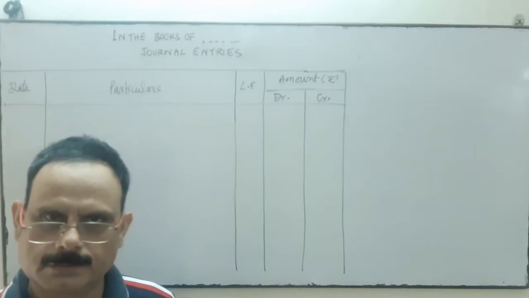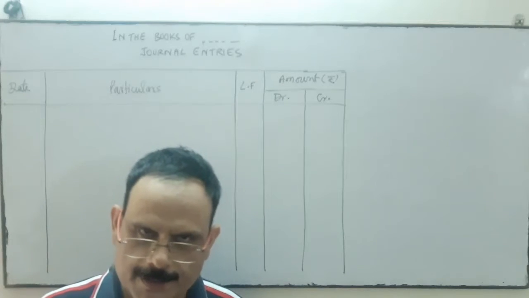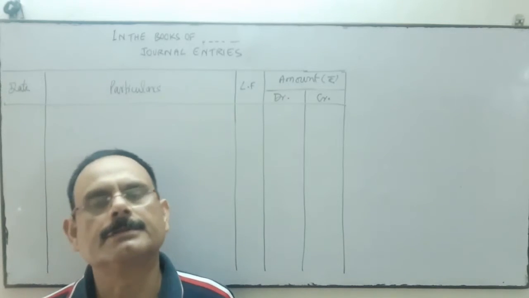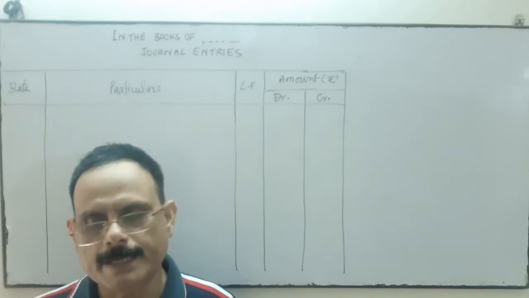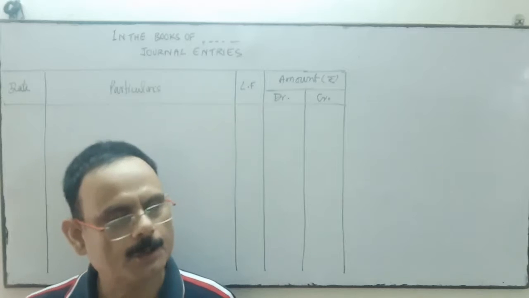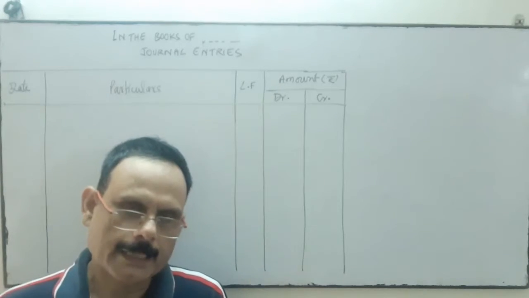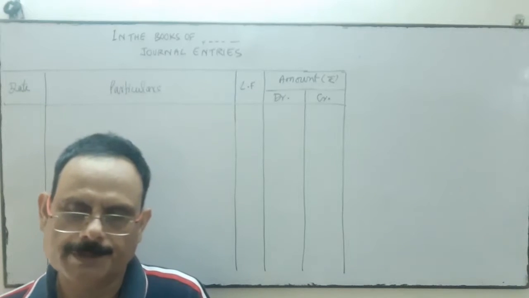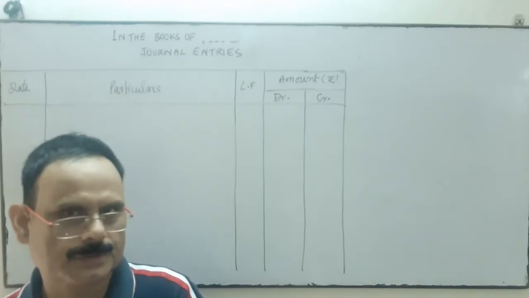Rules of personal account for debit and credit. Debit the receiver, credit the giver. The person who received the amount, their account will be debited. The person who is the giver, their account will be credited. For real account, all assets come in: debit what comes in and credit what goes out.